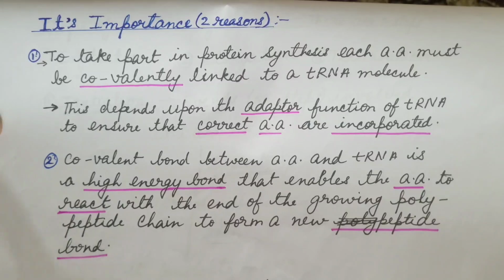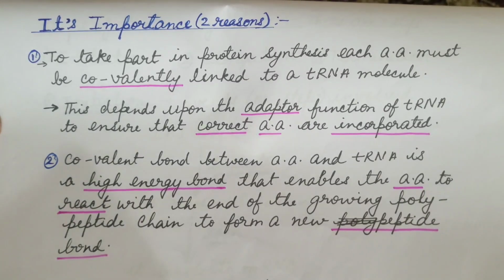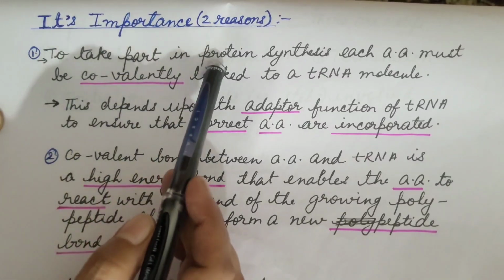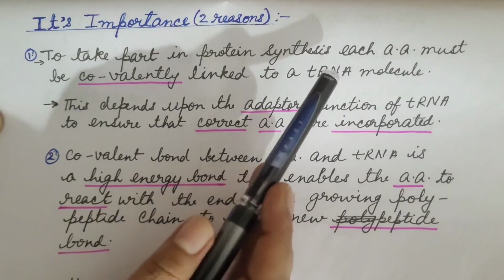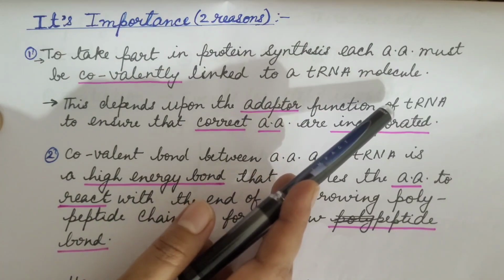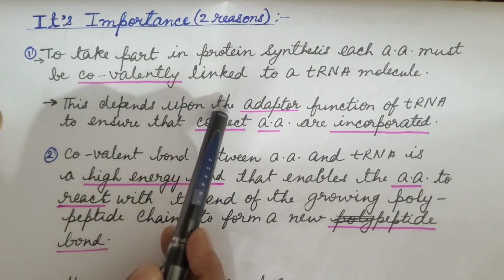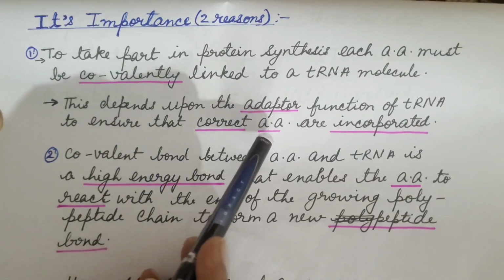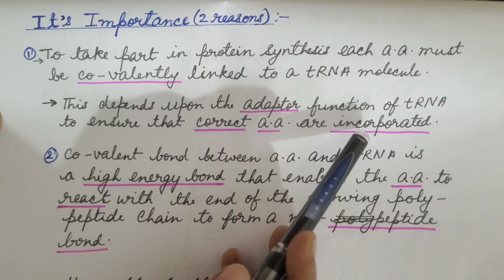Now let us see the importance of aminoacyl transfer RNA synthesis. To take part in protein synthesis, each amino acid must be covalently linked to a transfer RNA molecule. This depends upon the adaptive function of transfer RNA to ensure that correct amino acids are incorporated.